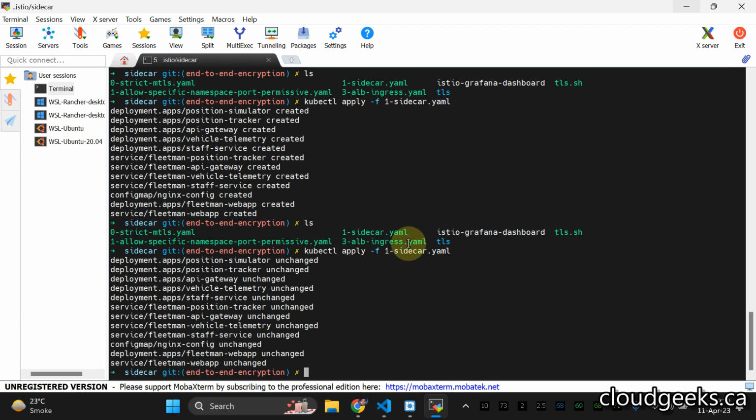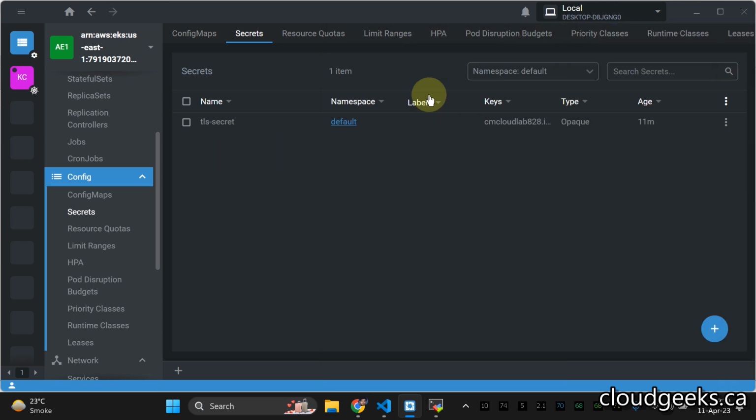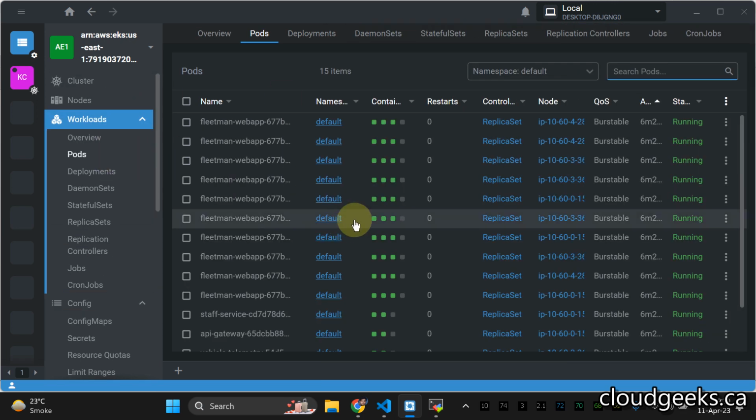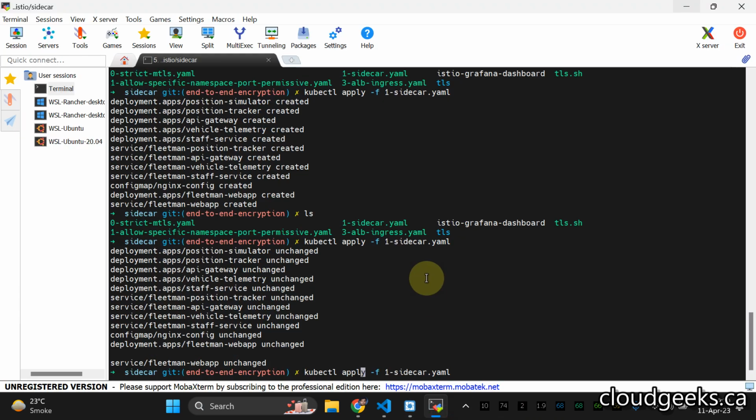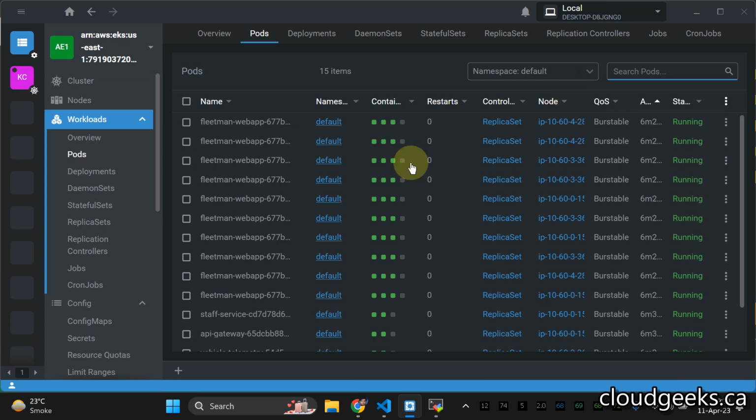Let me check that. So I guess I've already applied it. So navigate to the section in the pods. So yes, I've already applied it about 6 minutes ago. So leave it.